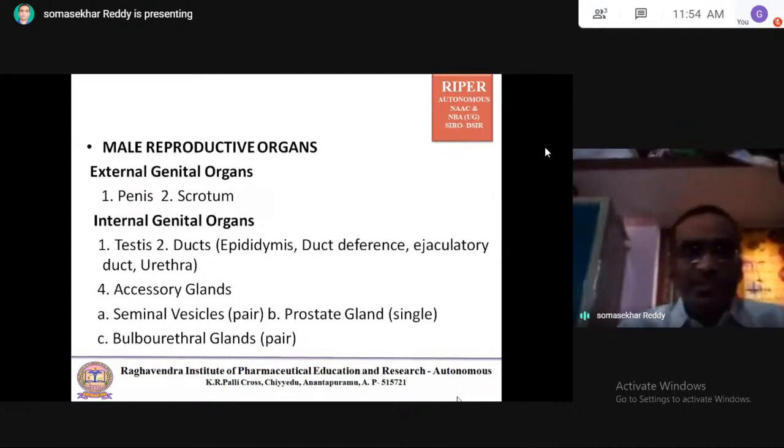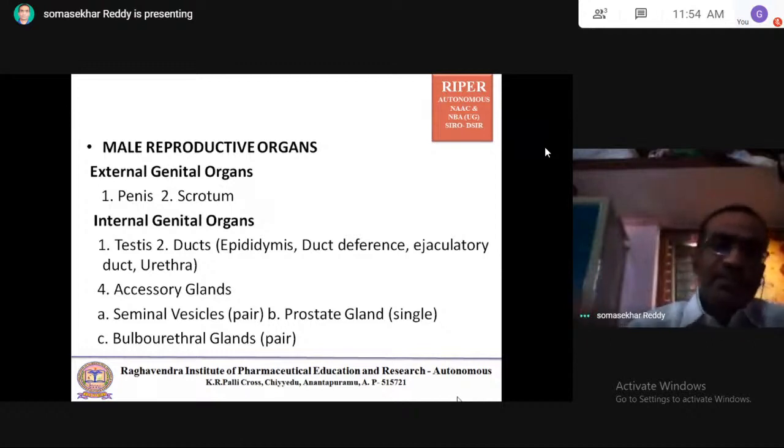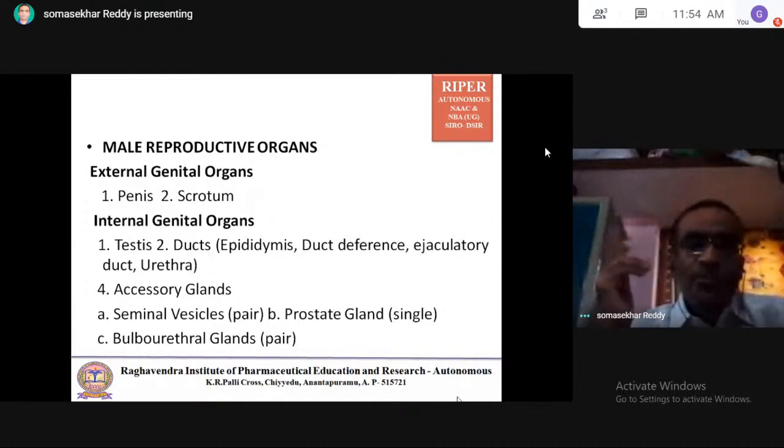Coming to internal genital organs: testes, which are present inside. The external genital organs are present outside and are visible, that is penis and scrotum. Internal genital organs are testes. Number two is the duct system: epididymis, duct deferens, which is also called vas deferens, ejaculatory duct, and urethra.